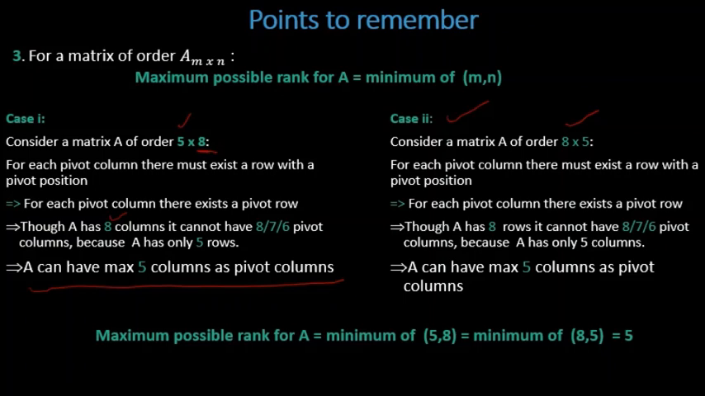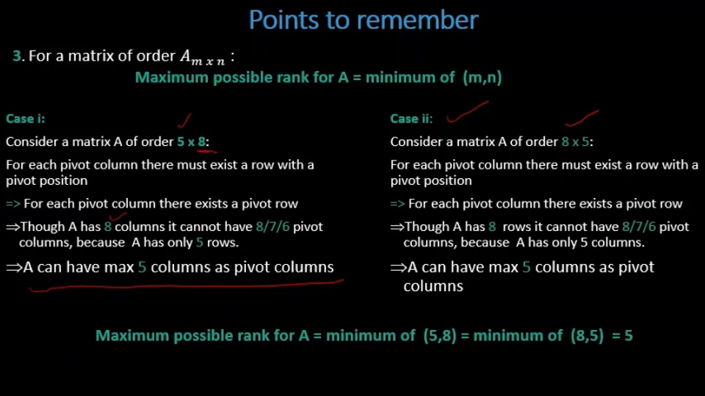Now, again I'll argue the same. For each pivot column, there must exist a row with a pivot position. Now I have 8 rows, then can I have all 8 rows with pivot positions? No, because I have only 5 columns.